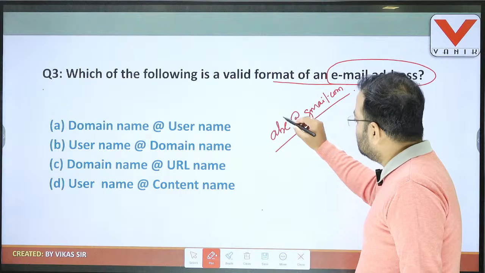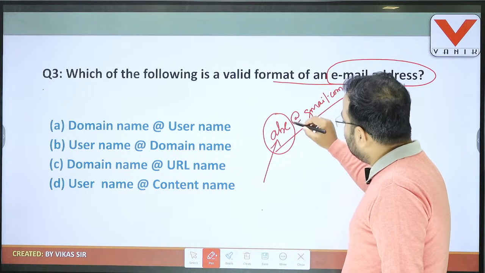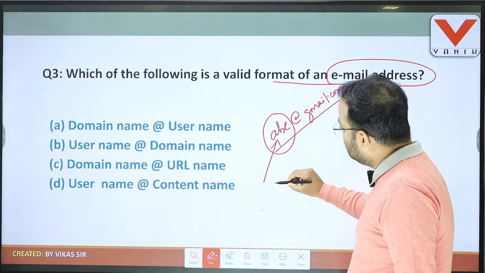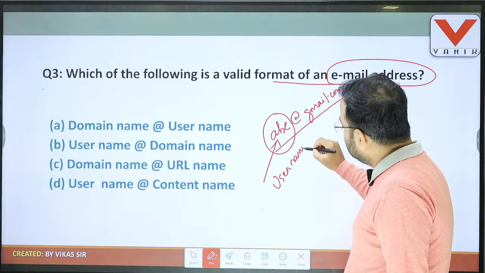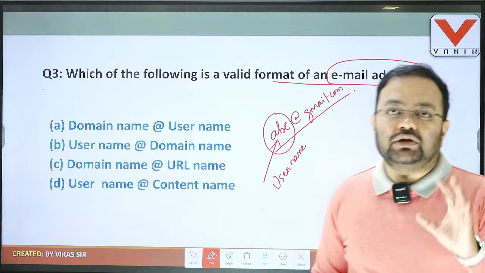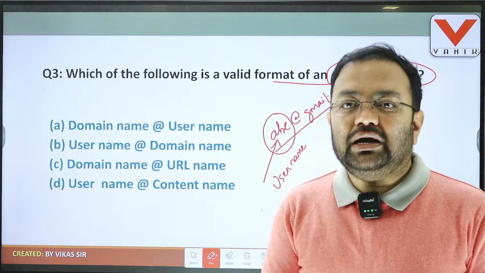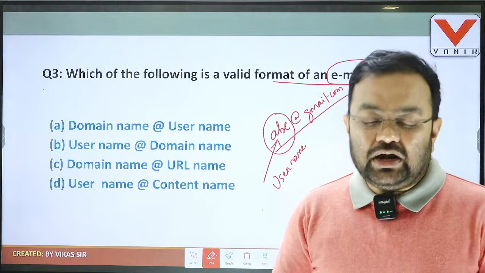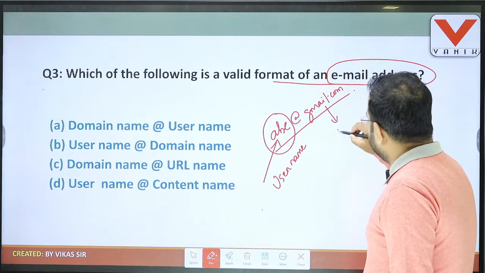Students, always remember that before the @, the first element is the username, and it is given by the user, so any name as per your choice. This is the username. After that the @ sign is there, followed by the domain name.